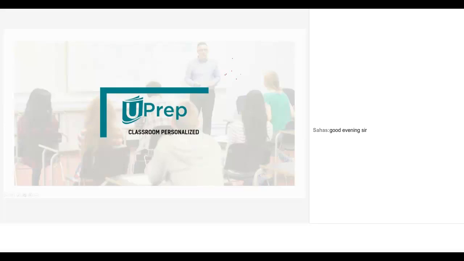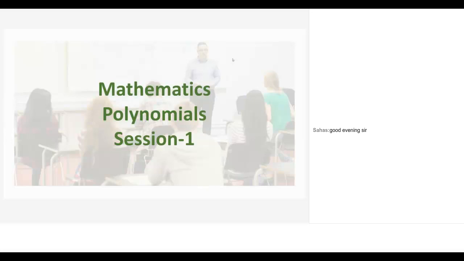Polynomials, which is one of the easiest chapters. The reason why I say polynomials is easiest is there's nothing tricky in it. They define certain mathematical operations, and those operations could be tricky. But as far as polynomials as a chapter is concerned, the applications that we do in polynomials are only physical applications.